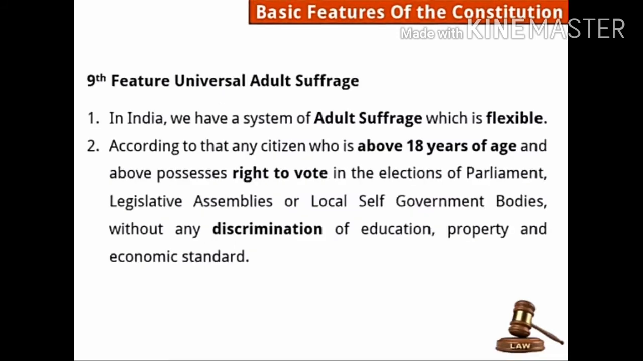Next is the ninth feature. These features are going very far now, but yes, it is easy. Universal adult suffrage. What is universal adult suffrage? Adult suffrage we have already learnt, but we will repeat it. In India we have a system of adult suffrage which is flexible.